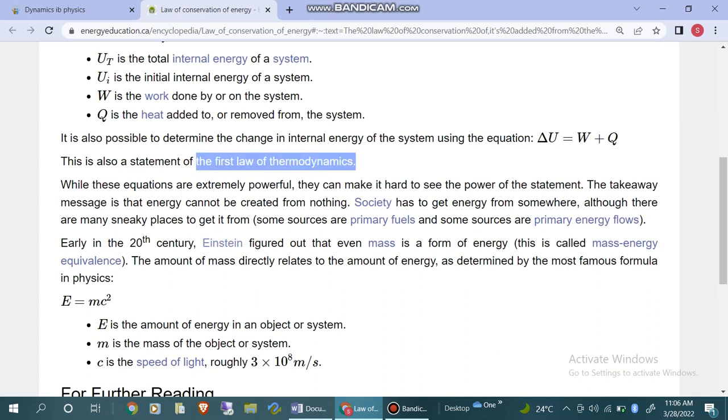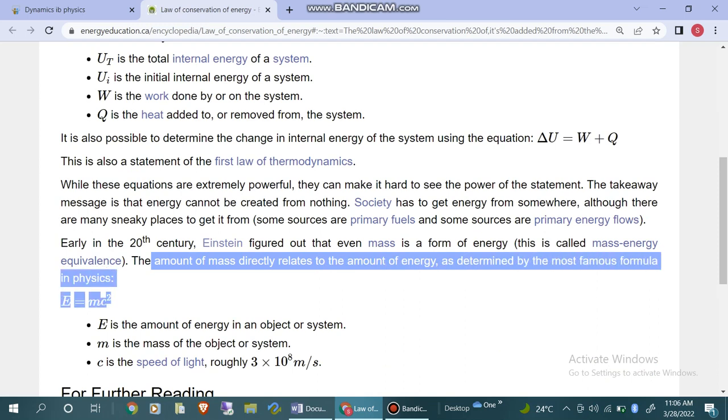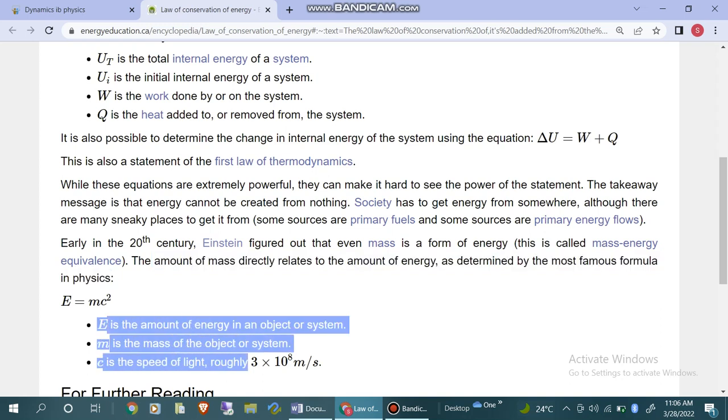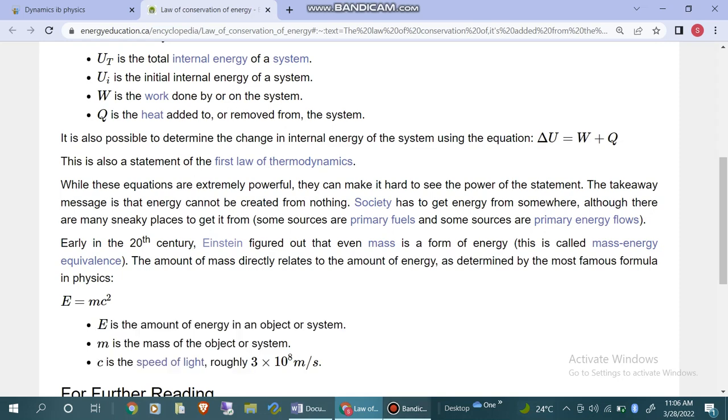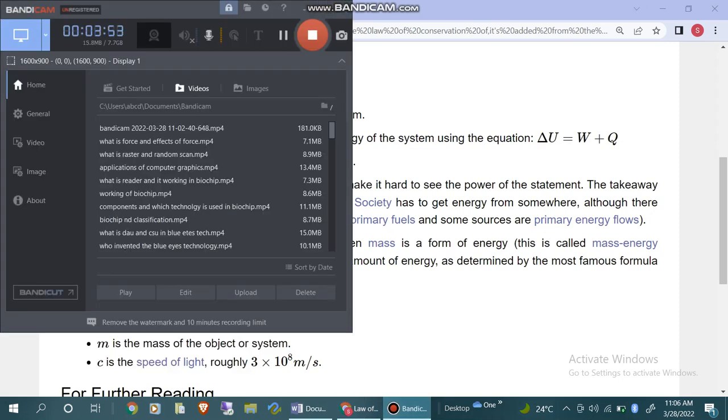You can see that here is written the amount of mass directly related to the amount of energy as determined by the most famous formula in physics: E is equal to mc squared. E is the amount of energy in an object or system. C is the speed of light, roughly. M is the mass of the object or system.